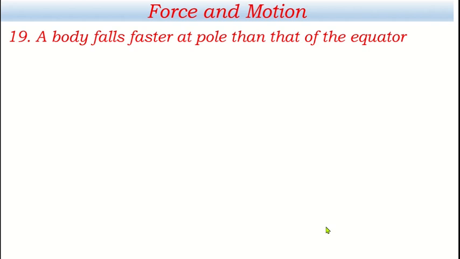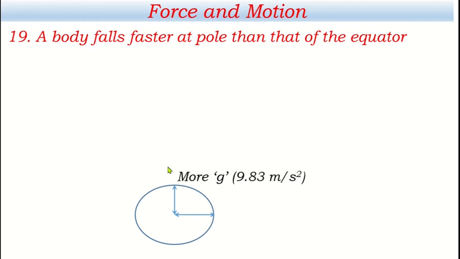Okay, now another question. A body falls faster at the pole than at the equator. What is the reason? Now look, this is Earth and this is the radius at the pole and this is the radius at the equator. What do you think? Which one is longer? The longer radius is at the equator, the short radius is at the pole. And because of the short radius at the pole, the value of g will be more. That is 9.83 meter per second square. Because of the longer radius, the value of g is less at the equator, because we know that g is inversely proportional to the square of the radius of the earth.